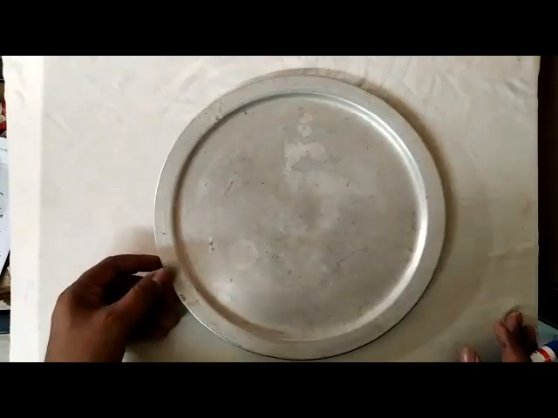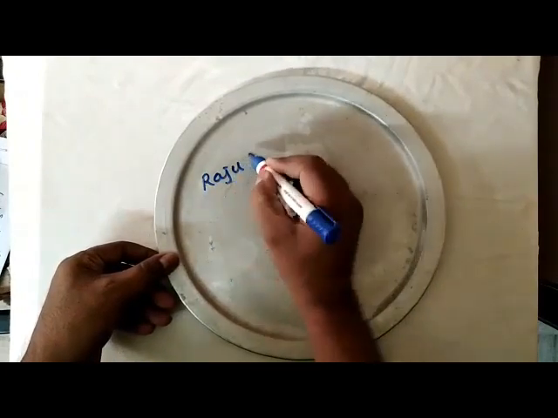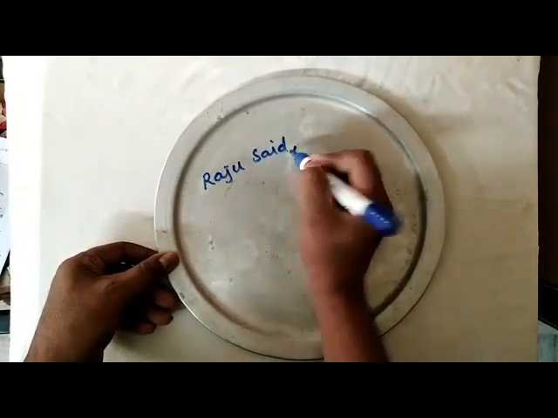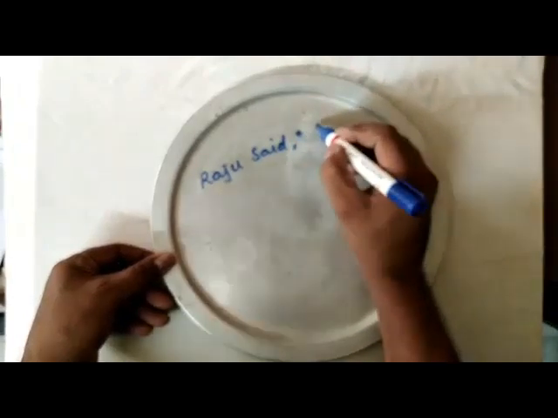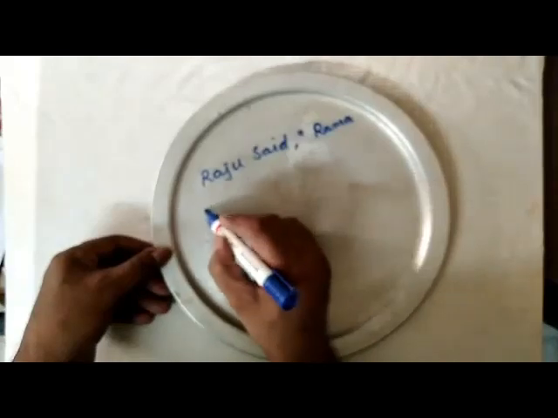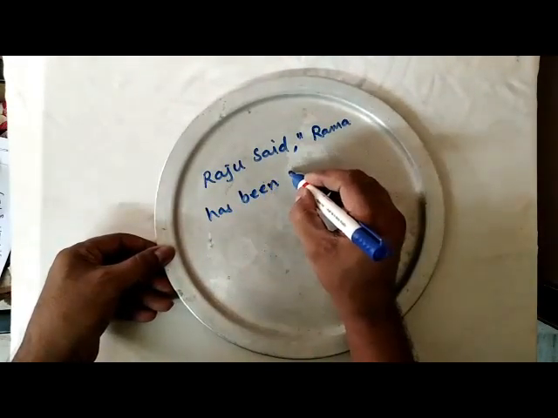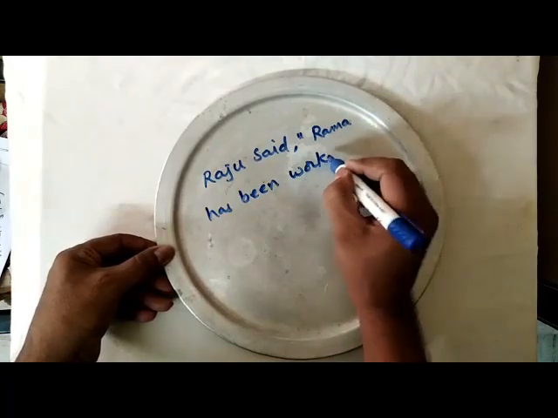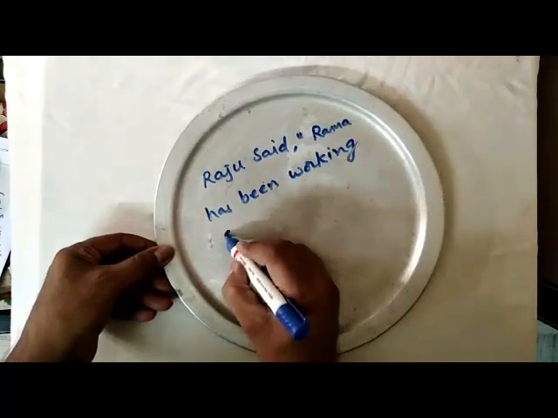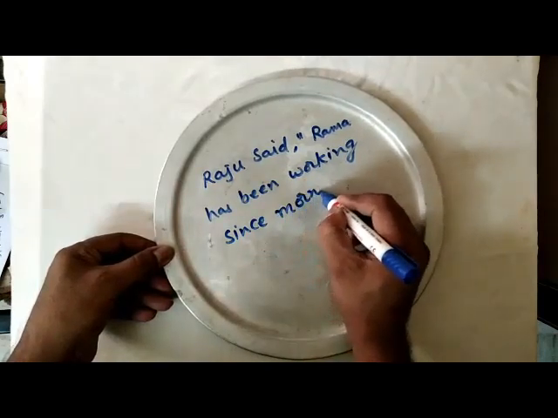Rule number 5. Present perfect continuous becomes past perfect continuous. Let me give one example. Raju said Rama has been working since morning.